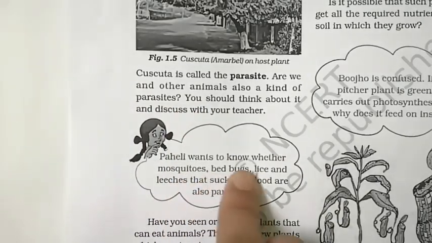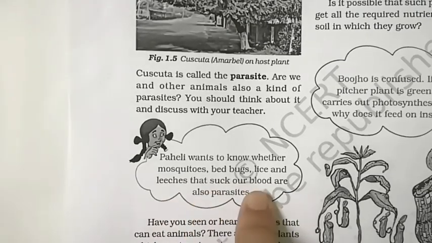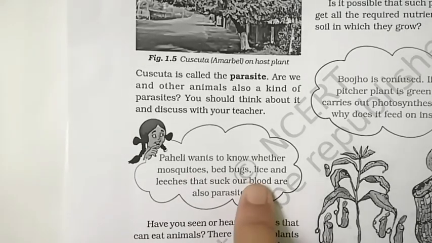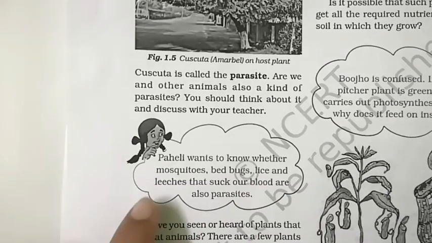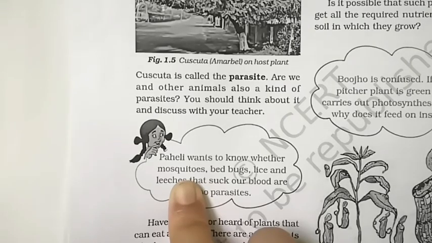Pelly wants to know whether mosquitoes, bedbugs, lice and leeches that suck our blood are also parasites. Yes, these are also parasites because they suck the blood of others for their nutrients. But one thing more, the mosquito. Female mosquitoes suck the blood of humans, but still they are not parasites because they suck blood for their reproduction, not for their nutrition.